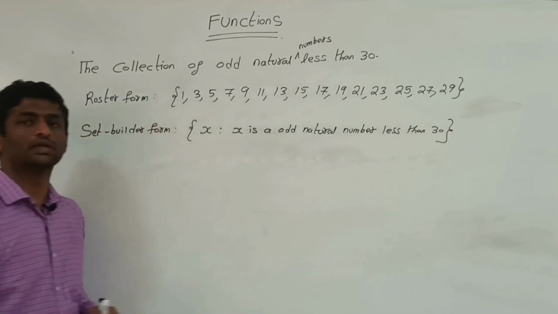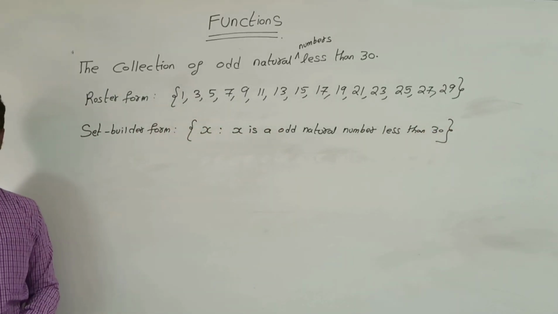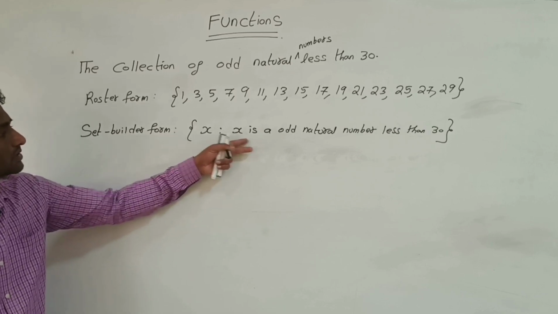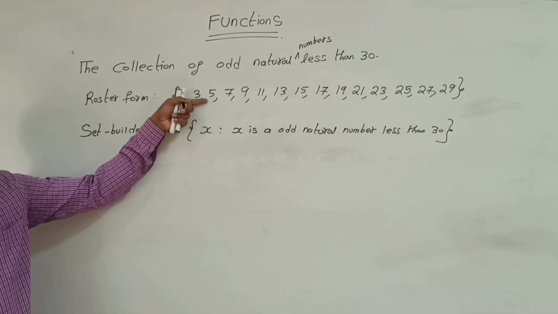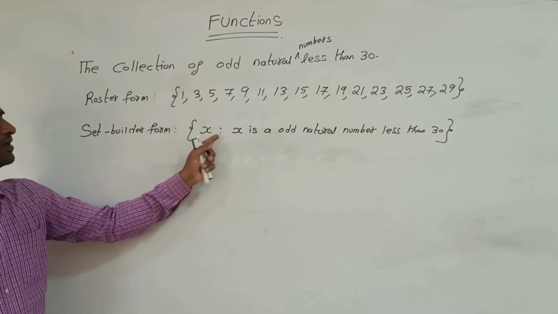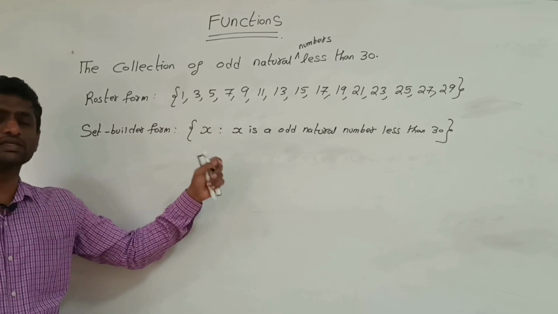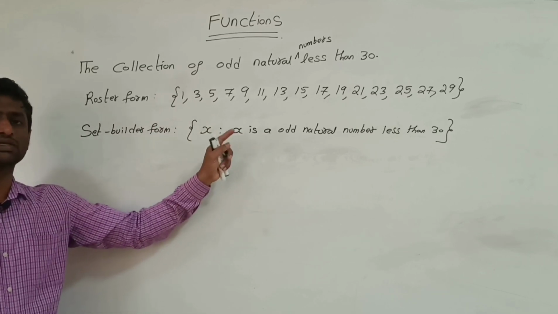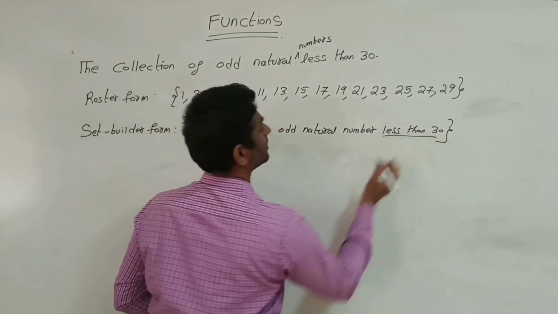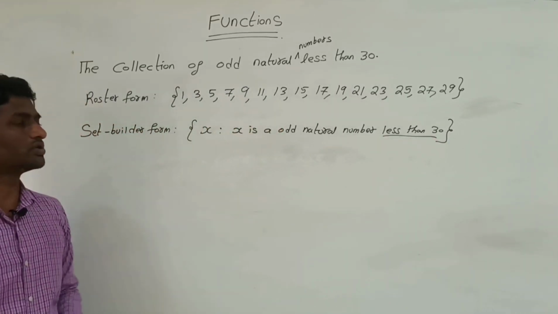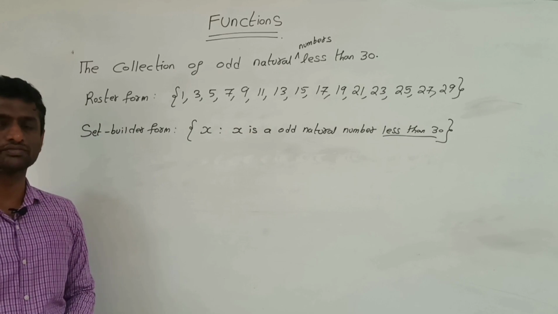So this is a set builder form. This set consists of all these elements, where x is a variable which satisfies the common property, that it should be an odd natural number less than 30.